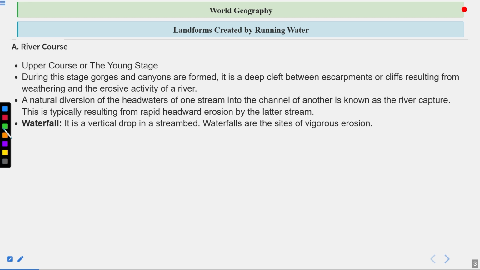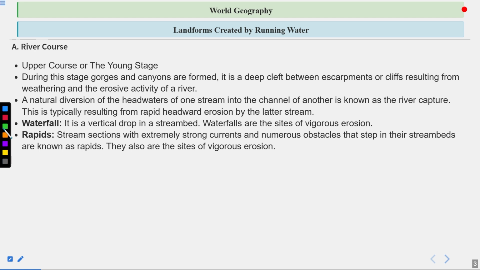Waterfall is a vertical drop in a stream bed. Waterfalls are the sites of vigorous erosion. Rapids are stream sections with extremely strong currents and numerous obstacles that step in their stream beds. They are also the sites of vigorous erosion. Do remember, whenever you go rafting, you will find these rapids. They are formed because of obstacles in the flow of water, which create a very rough stream bed, and sometimes they form famous rapids like the Golf Course rapid in Rishikesh.